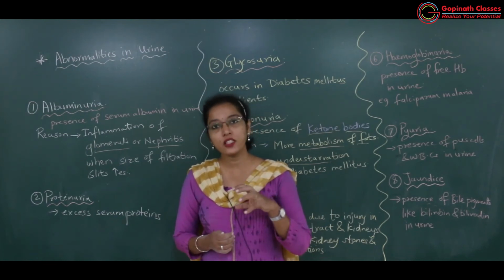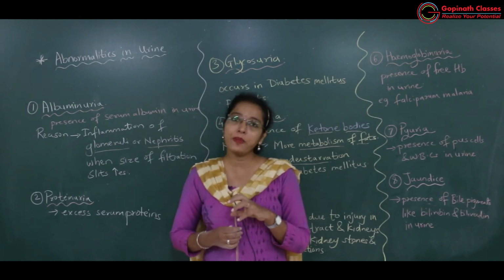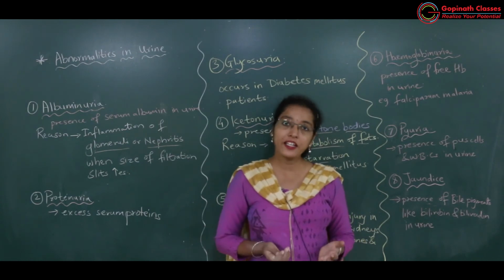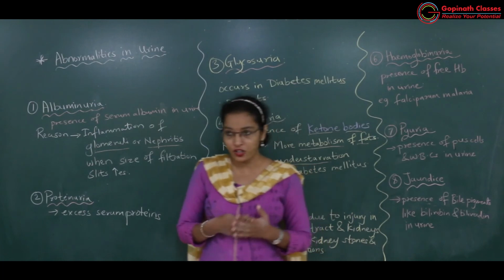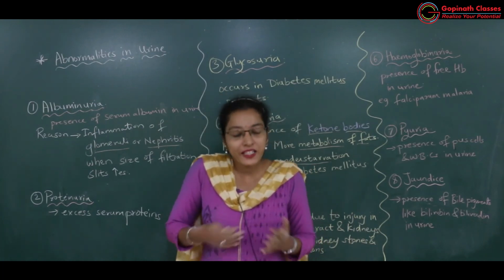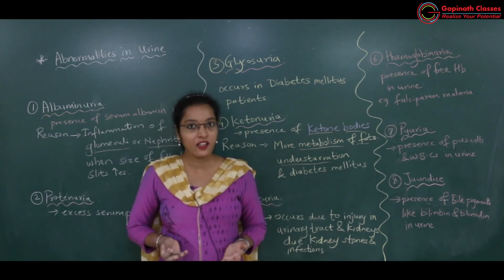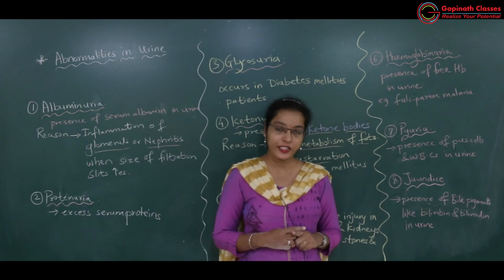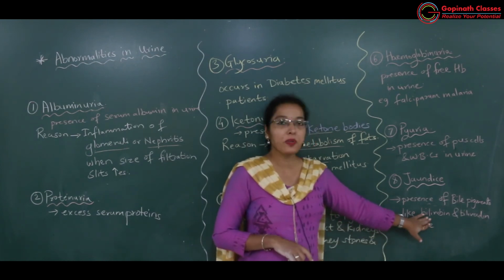So these Kupffer cells will engulf more of the worn out RBCs, and many worn out RBCs will be destroyed, and due to destruction or breaking up of the RBCs, hemoglobin will come out, and this hemoglobin will further get broken down into bile pigments, that is bilirubin and biliverdin.